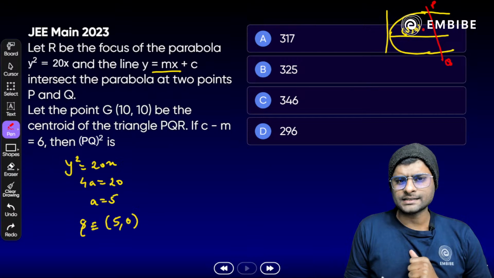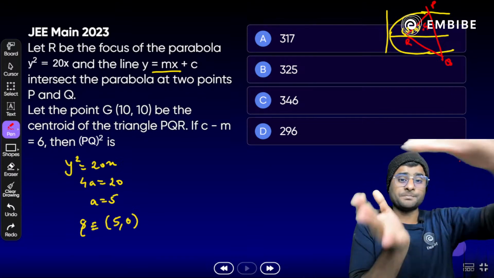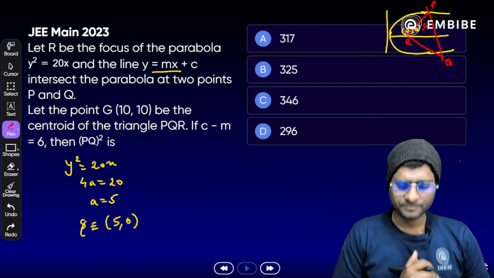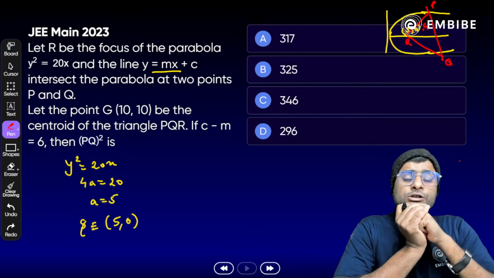And somewhere there is a centroid. I just mentioned G here and try to mark this point here R. Now we have a triangle PQR and we need to find the distance PQ and then square it. Clear? Any idea? How do we approach here?